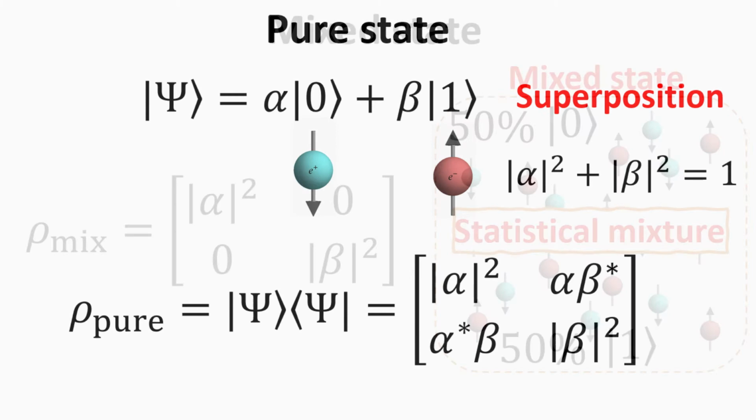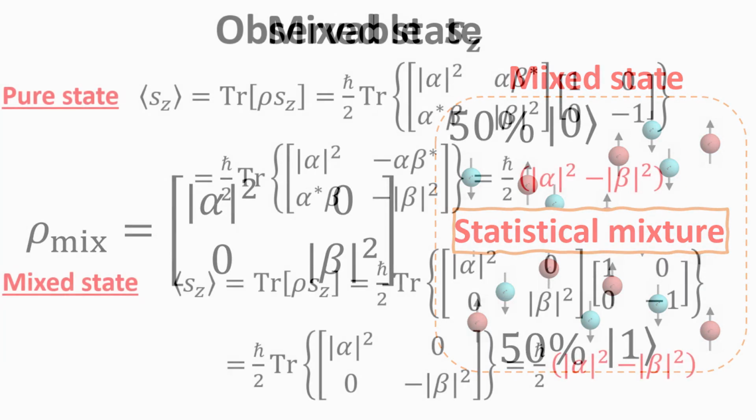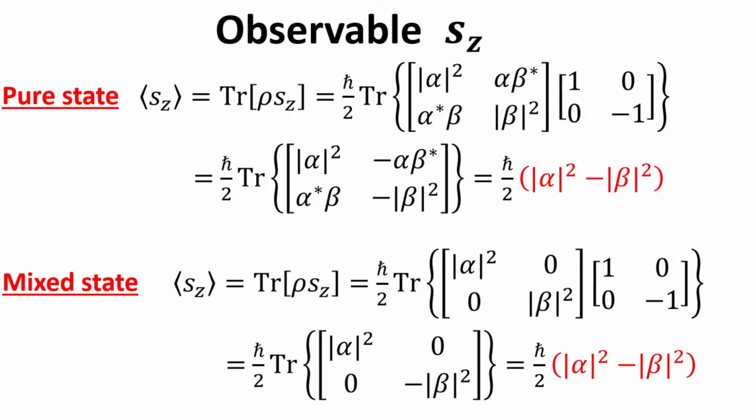the two spin states. In the second system, we consider a statistical mixture of up and down spins. The density matrix in this case will just be diagonal, where the diagonal elements account for the proportion of the spin up and down mixture. The off-diagonal elements in this case will be 0, since this is a classical mixture and there is no coherence between them.